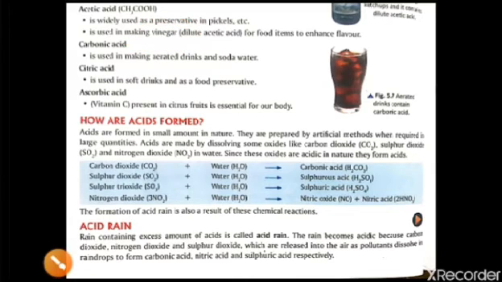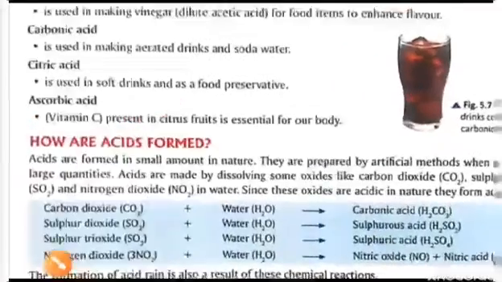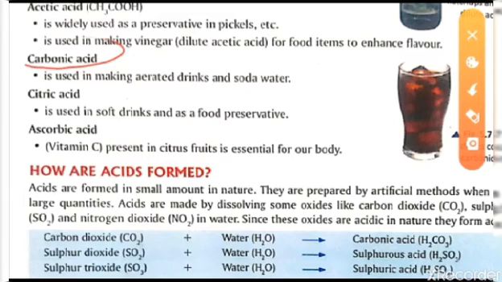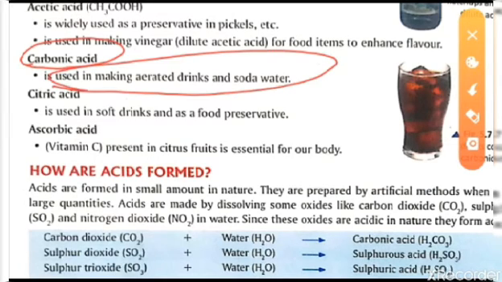Next one we are having carbonic acid. Now this carbonic acid is very famous. This is used in drinks, that means in alcohol and soda water. Now the next one is citric acid. Citric acid is found in everybody's home. Lemon is a very good example of citric acid. Tartaric acid is also found in such things.